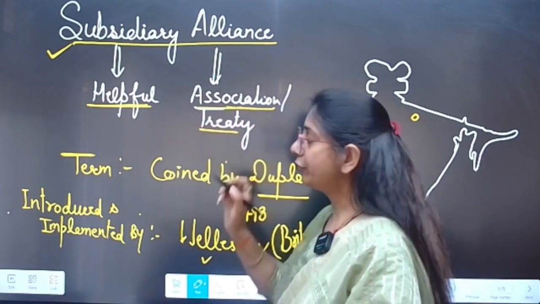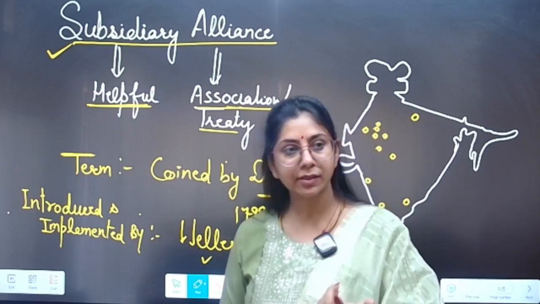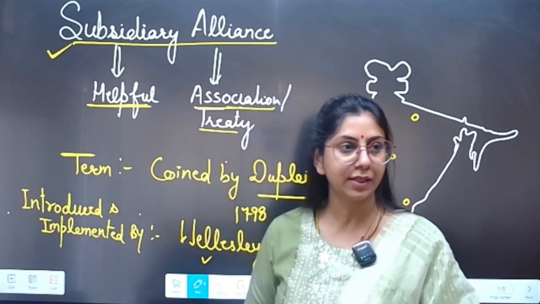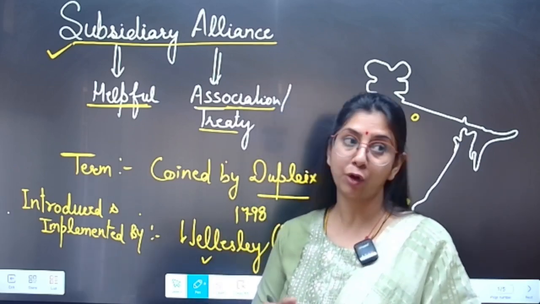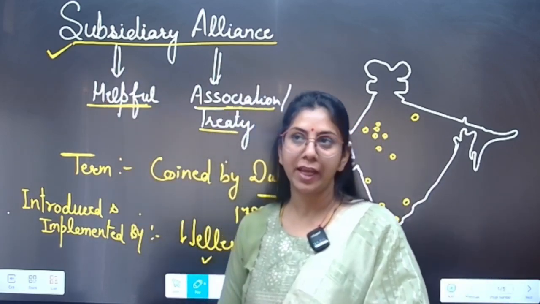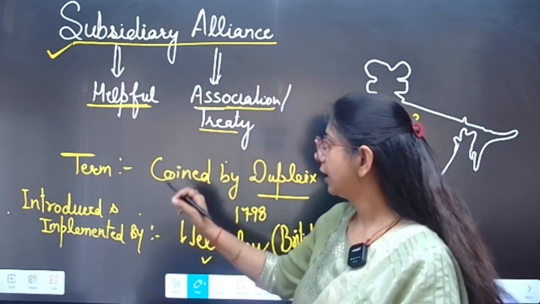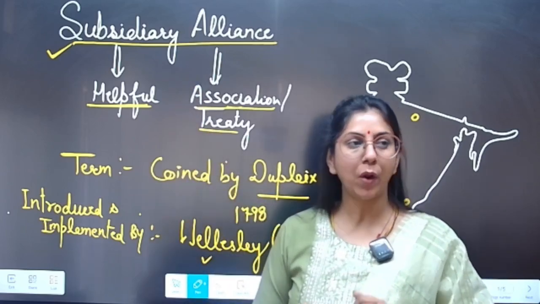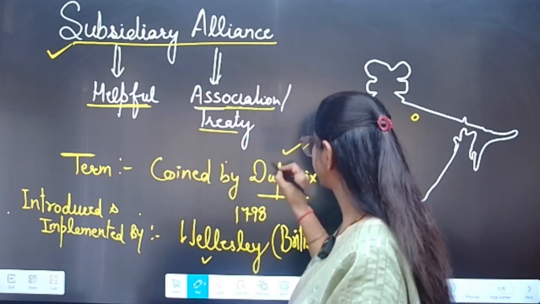So, when we discuss an association, that means there were at least two or more parties, right? In Indian history, in the politics of India, this term was coined by Dupleix.